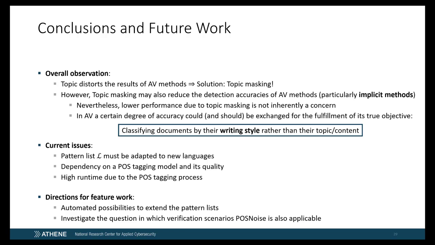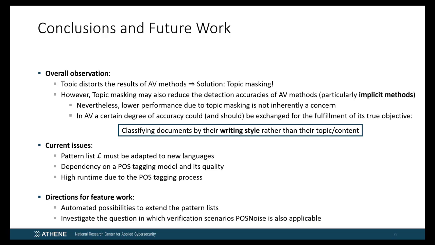Besides the benefits of our approach, there are also several issues that require further considerations. When considering languages other than English, POSNoise must be adjusted accordingly. First, a predefined list of topic-agnostic words as well as phrases must be compiled, and second, since our approach relies on a POS tagger, the availability of a trained model for the desired language must be ensured. Furthermore, due to the POS-tagging process, applying POSNoise is accompanied by a higher runtime in comparison to the existing text distortion approach. Also, due to the partial dependence on an external POS tagger, its imperfections are inherited.